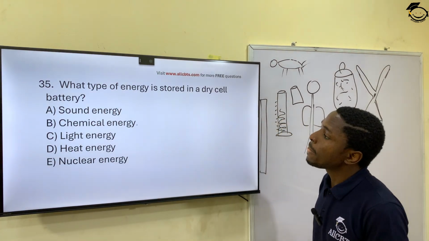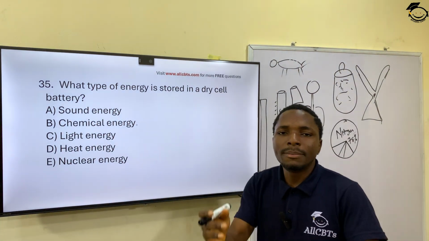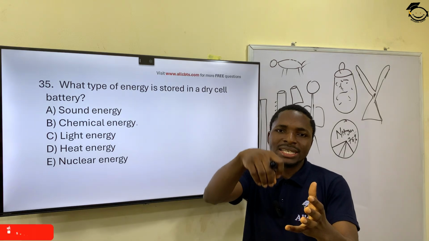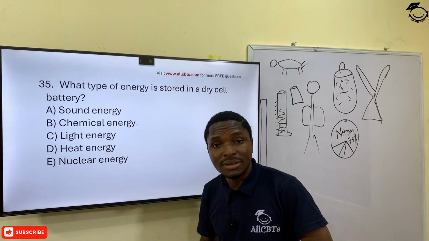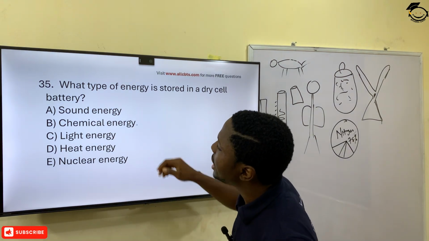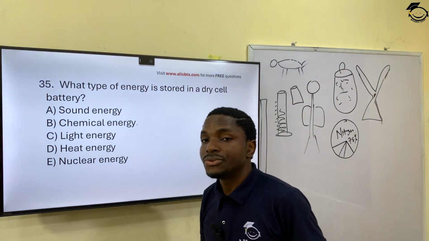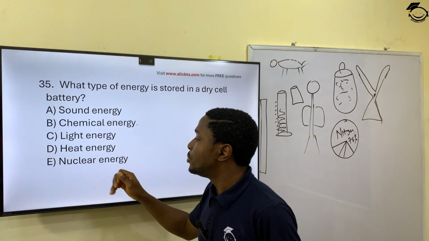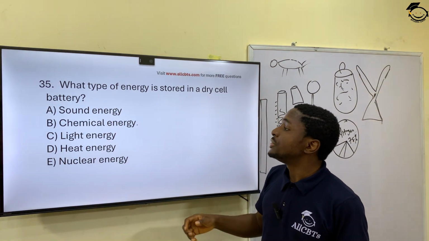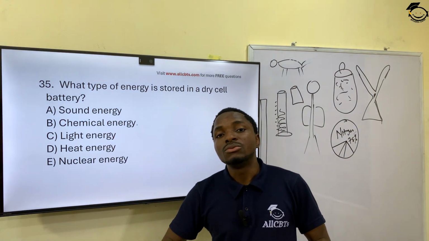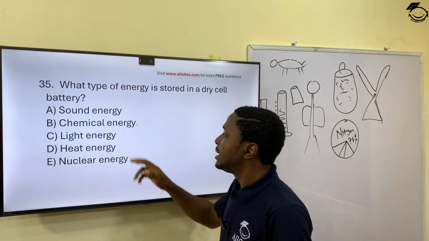Question 35. What type of energy is stored in a dry cell battery? In a battery, what type of energy is stored inside the battery, dry cell battery? Is it sound energy, like what is coming out of my mouth? Definitely not. Is it chemical energy, light energy, like the bulbs that illuminate this room? No. Heat energy? No. Nuclear energy? No. The answer is chemical energy. So chemical energy is stored in a dry cell battery, which is eventually used to power devices. Never forget that. Chemical